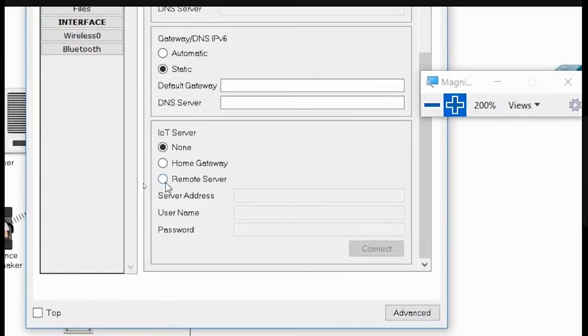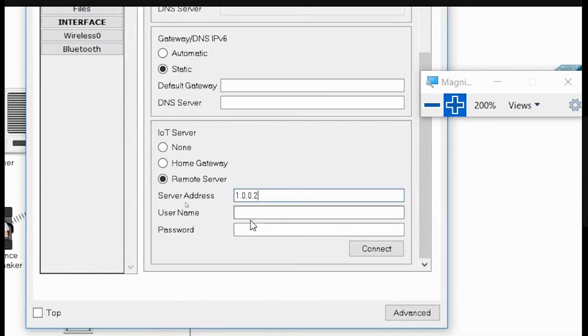I will be using a remote server, not the home gateway. My remote server is located somewhere else, so I will give the server address here. If you could recall, my server address is 1.0.0.2. The username I have chosen is Cisco and the password is admin. Then you click on connect. If it shows refresh, it means it is connected, otherwise it is not connected. Refresh is showing, which means it is already connected.